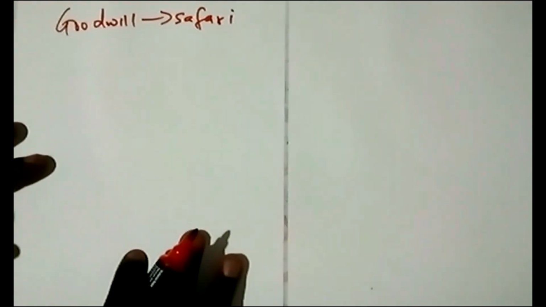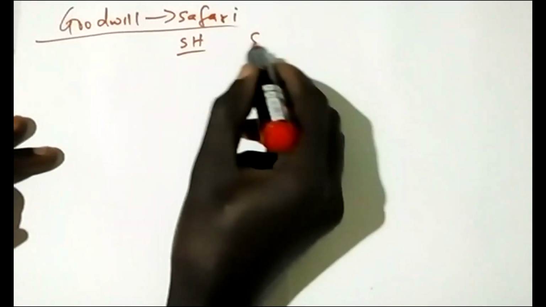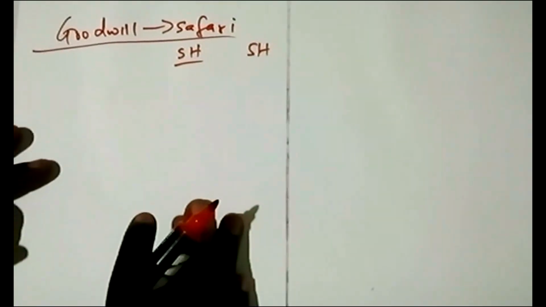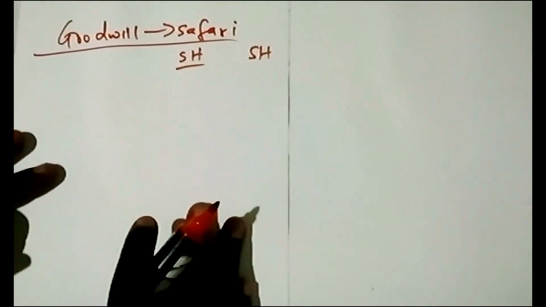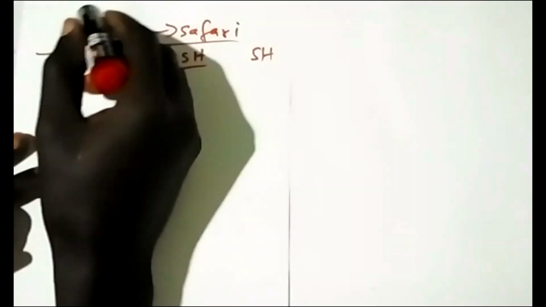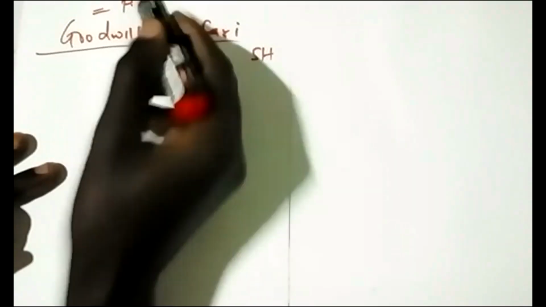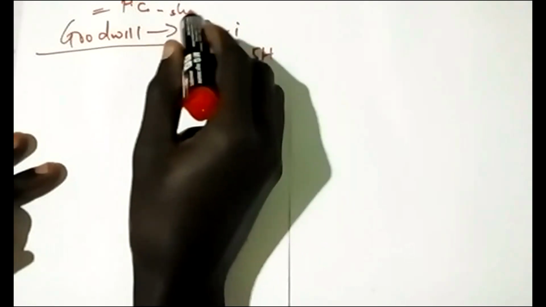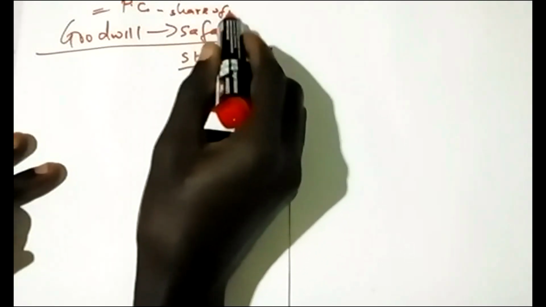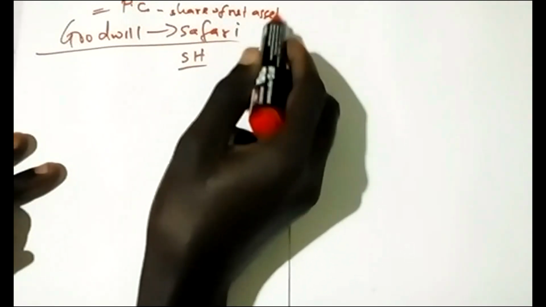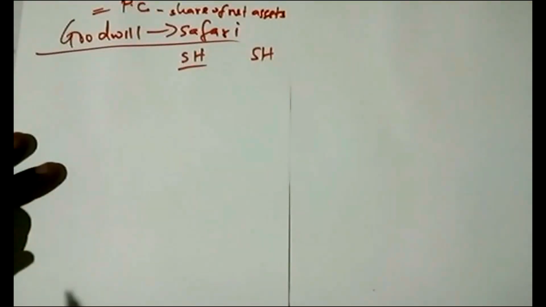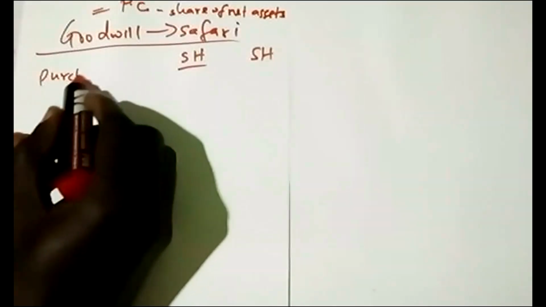So let us compute goodwill. And remember that the goodwill we are doing is that of Safari, for which I said we use the full method because we already have the fair value of the NCI. So goodwill equals purchase consideration plus fair value of NCI minus share of net assets. So we start from purchase consideration.